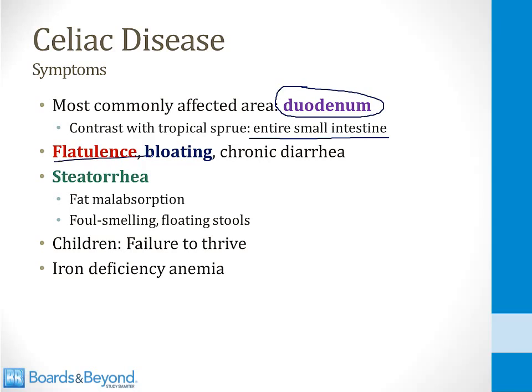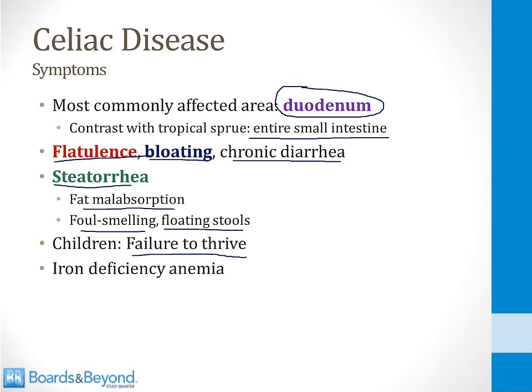They will have symptoms of flatulence and bloating. This is very common, as is chronic diarrhea. And the diarrhea is a steatorrhea because, as you know, fats are absorbed in the duodenum. So these patients have fat malabsorption and foul-smelling stools that float, like we talked about before. In children, this can sometimes present as failure to thrive. They will be eating poorly and not growing well.